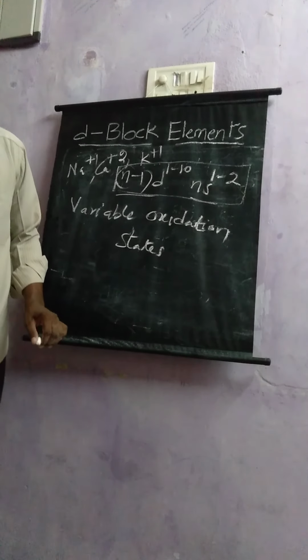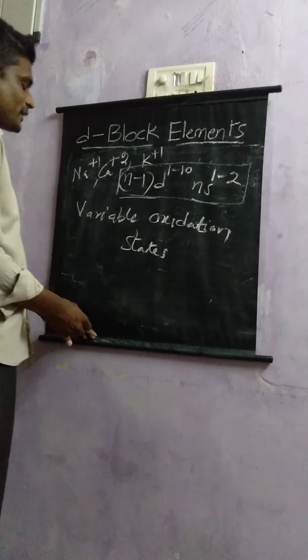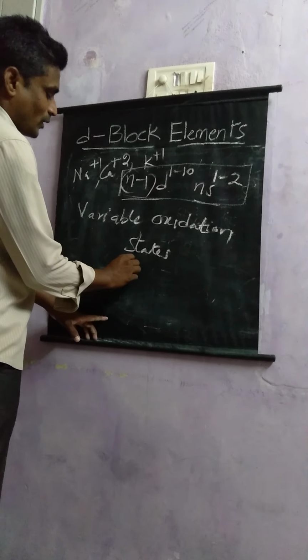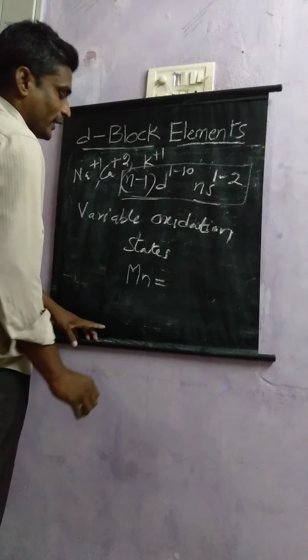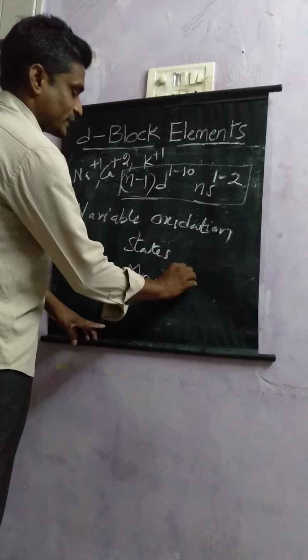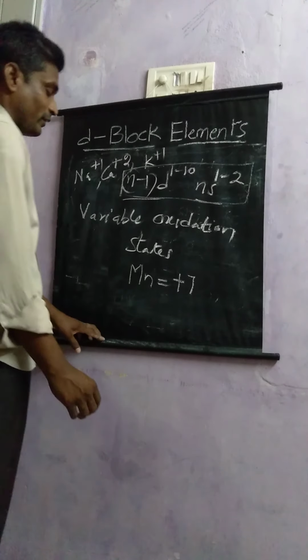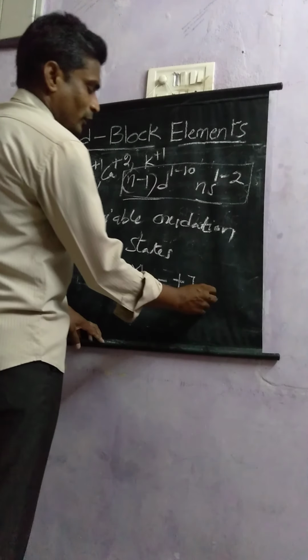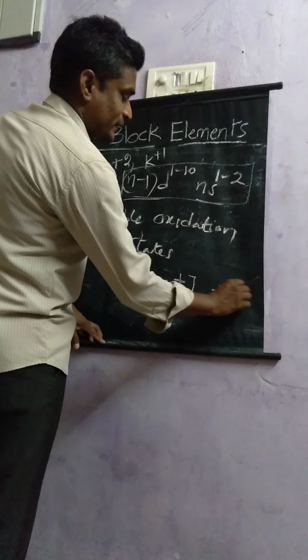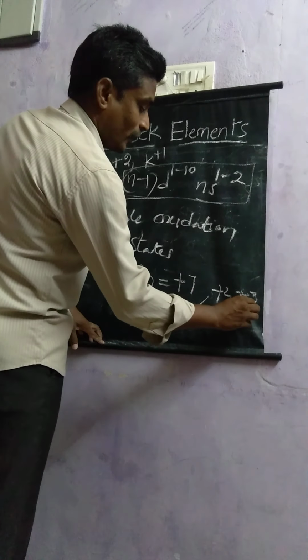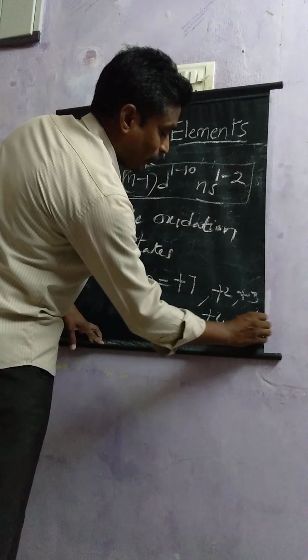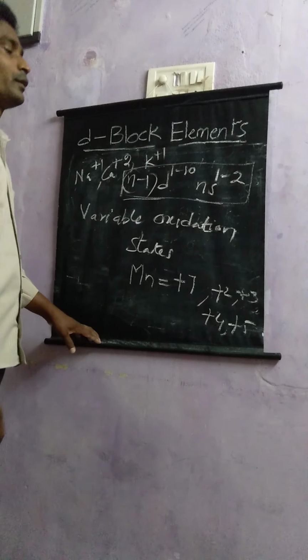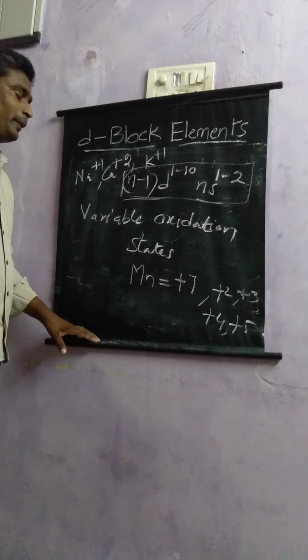So in the 3d series, the maximum oxidation state is exhibited by manganese, and that is +7, and it will also exhibit +2, +3, +4, +5, depending upon the chemical situation.